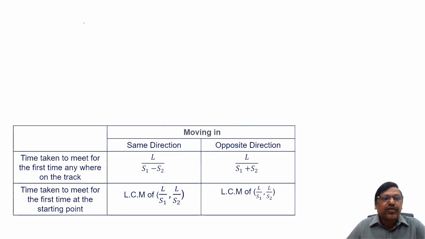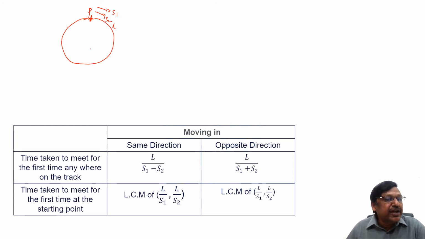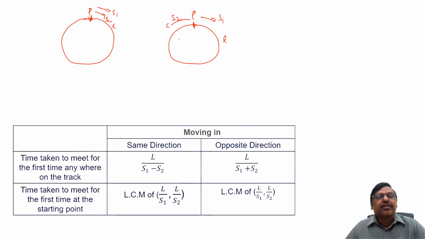Before that, if you consider the basic concept, it is like this. If there is a circular track, the length of this track is say L. If from the same point P, 2 people are going in the same direction with speeds S1 and S2, when will they meet again anywhere on the track? The second concept is, if 2 people are going from the same point on a track of length L with speeds S1 and S2 in the opposite direction, when will they meet again anywhere on the track?